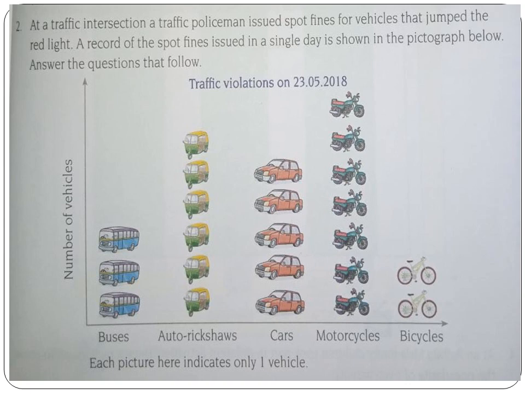So here you can see traffic violations on a given date, and the number of vehicles. Here, the first thing you have to check is what is given in the key. Each picture here indicates only one vehicle. So each symbol is representing only one vehicle. Now let us answer the questions given.